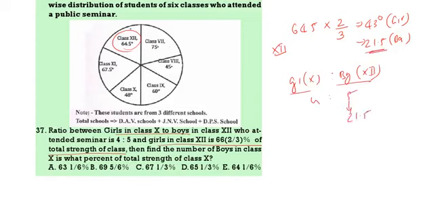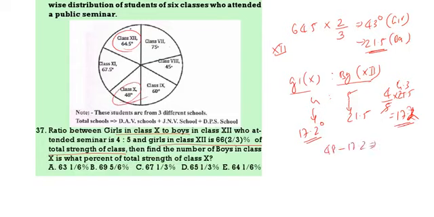So 5 parts is 21.5. 4 parts will be 21.5 times 4/5. This is equal to 17.2. This is girls in 10th class. Girls in 10th class 17.2. So what are the total students in 10th class? 48. Out of 48, girls in 10th is 17.2. So remaining will be 30.8. This is nothing but boys.